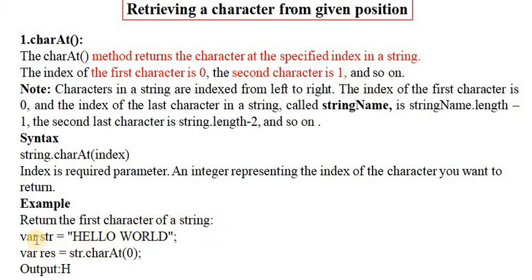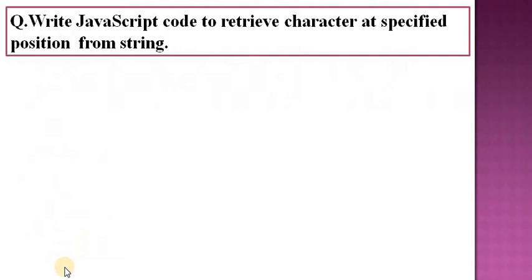Here the variable str is equal to hello world, and the result is equal to string dot charAt 0. At the 0th position h is there, so it returns h on a web page. Let us see one example to retrieve a character at a specified position from the string.